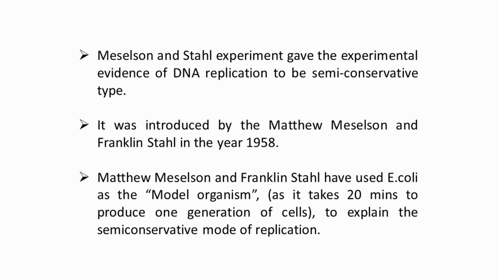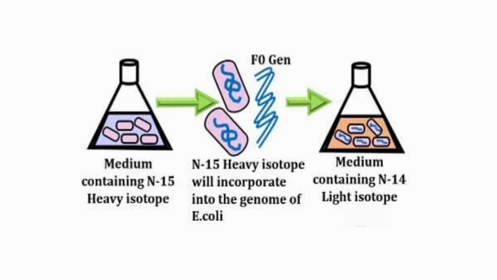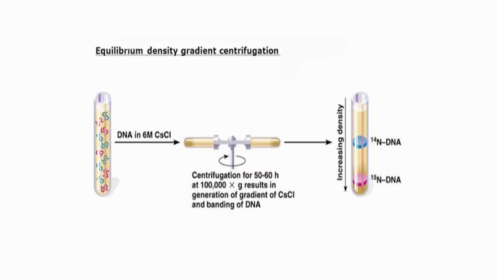So, that is the reason why E. coli cells were taken as a model organism. The experiment was designed in such a way that two nitrogen isotopes were considered: N15 nitrogen, which is the heavy isotopic form of nitrogen, and N14 nitrogen, which is the light isotopic form of nitrogen.